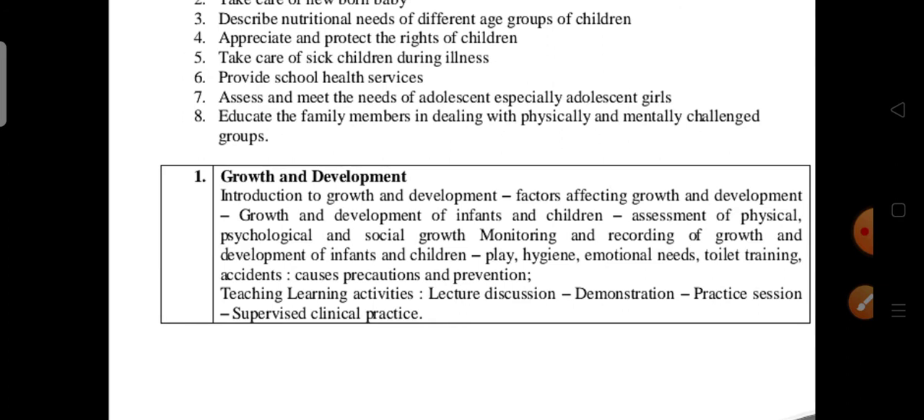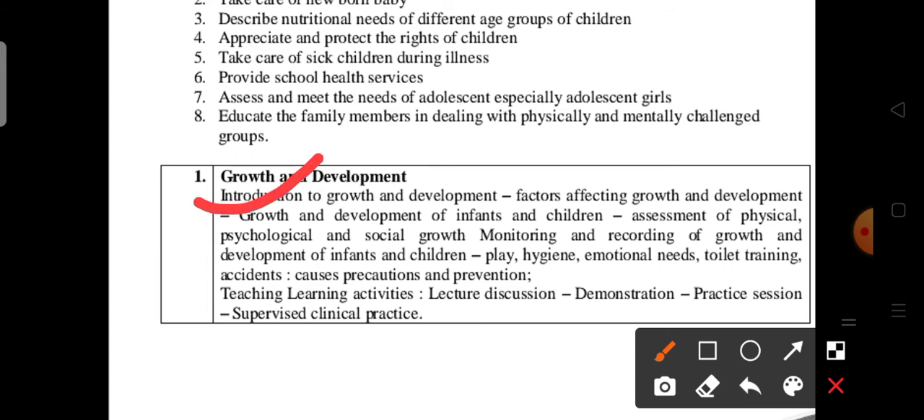Nothing is deleted. In these, milestones are important. Growth and development topic is important. Next, importance of play. Next, toilet training, accidents prevention. So growth and development definitions and factors affecting. Next, coming to toilet training, accidents: many accidents happen among unprotected children, and how we can prevent them. The importance of play therapy, emotional needs. Okay, milestones also are important in this. These are the important topics.